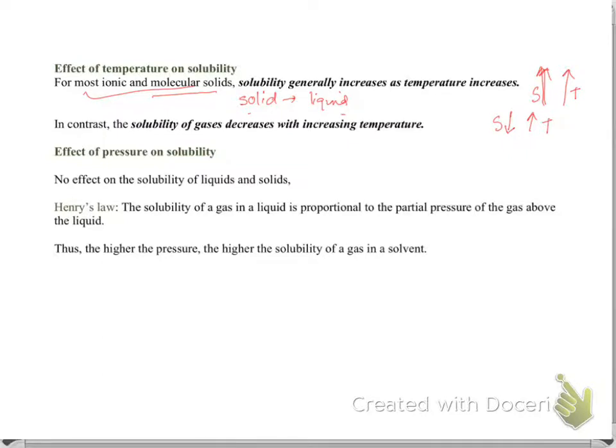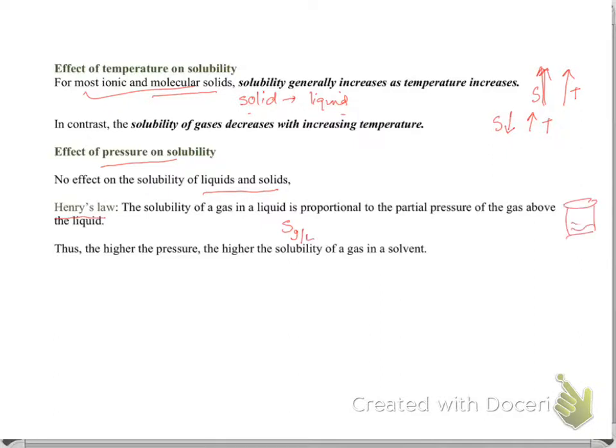What is the effect of pressure? There is no effect on the solubility of solids and liquids because solids and liquids really do not have any pressure effect. But in the case of a gas, we use Henry's law: the solubility of a gas in a liquid. Again, you can think about the soda can.